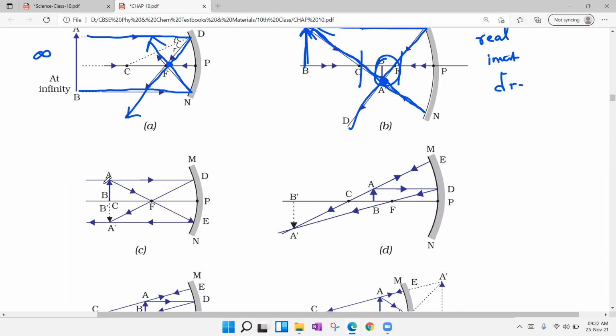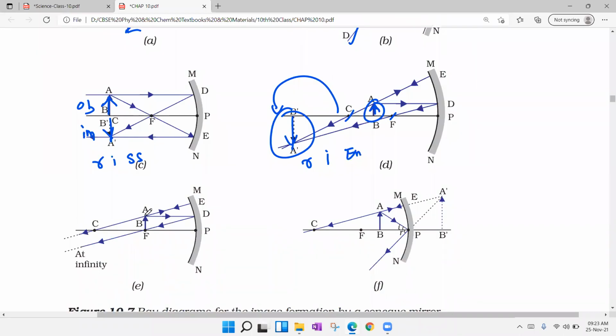Next, when the object is placed at C, the image is formed at C. Coming to the size, the object size and image size are both the same: real, inverted, same size. Next, when the object is placed between C and F, the image is formed beyond C: real, inverted and enlarged. The object is small, the image is big. Now, when the object is placed exactly on the focus, the image is formed at infinity. It is real, inverted, highly enlarged.